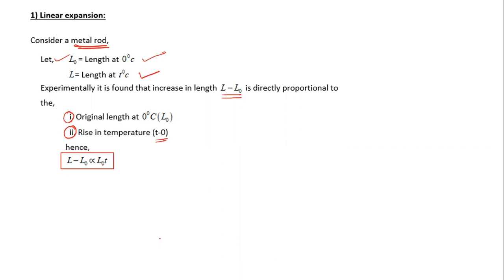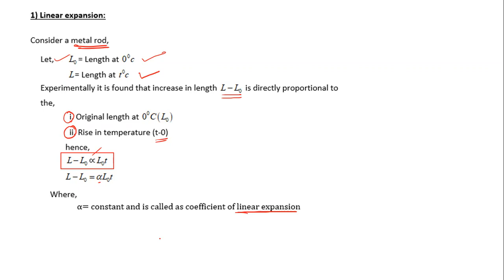Now we can put the equal to sign by removing the proportionality sign, and introduce here a constant, and this is alpha. Alpha is the constant here, and that constant is called the coefficient of linear expansion.